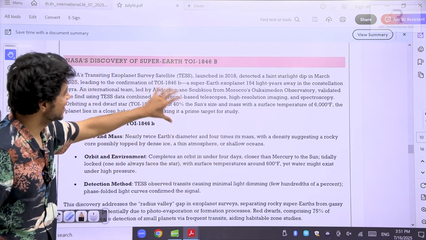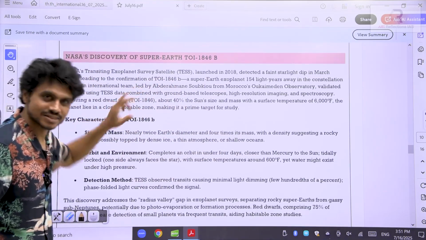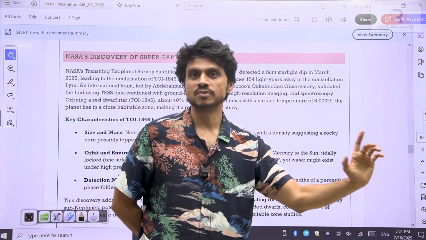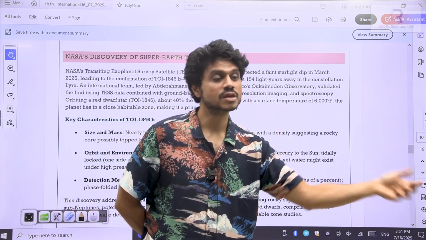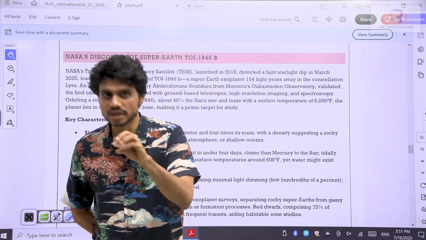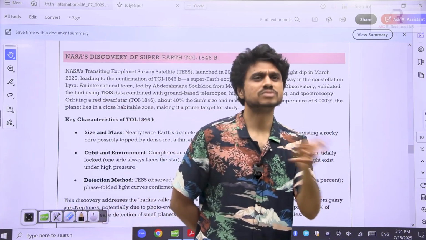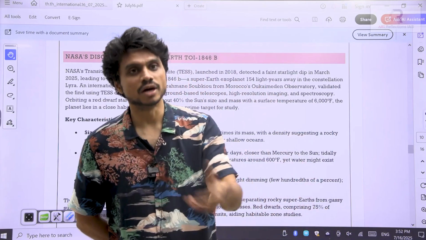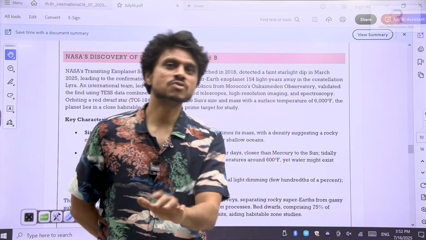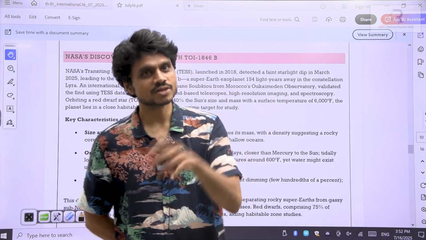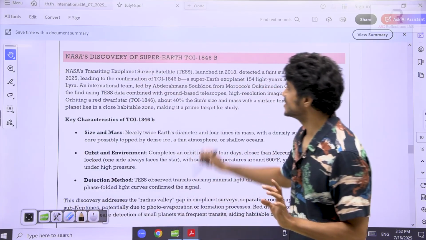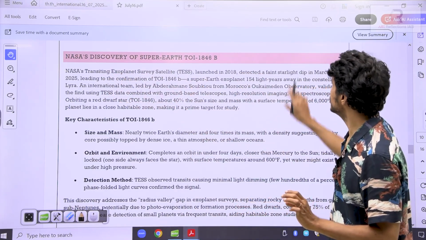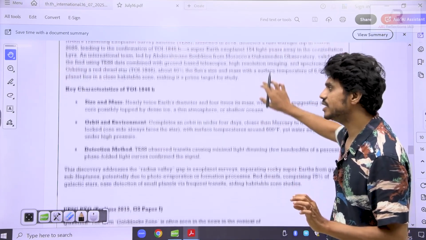In the same way, other planets will also have their own star and revolve around that star. So beyond our solar system, are there any earth-like planets? Solar is the scientific name of our sun. Is there any kind of star, and similar to the earth, is there any habitability? That is what we are trying to check. So this is that survey, NASA's TESS survey launched in 2018 to find earth-like planets.